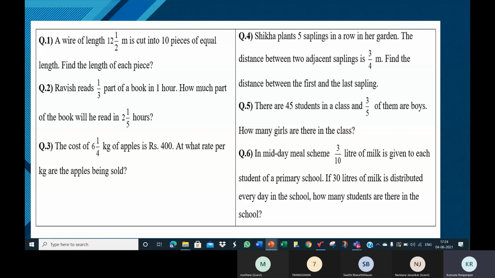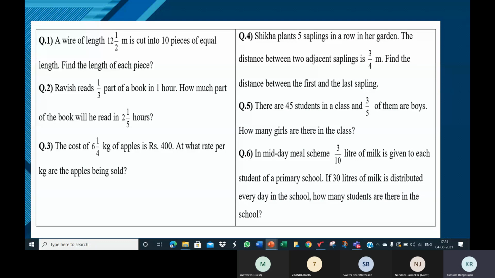I don't want the numerical value. What does that indicate? Ma'am, the length of each piece. Will give you the length of each piece. Very good, Matthew.